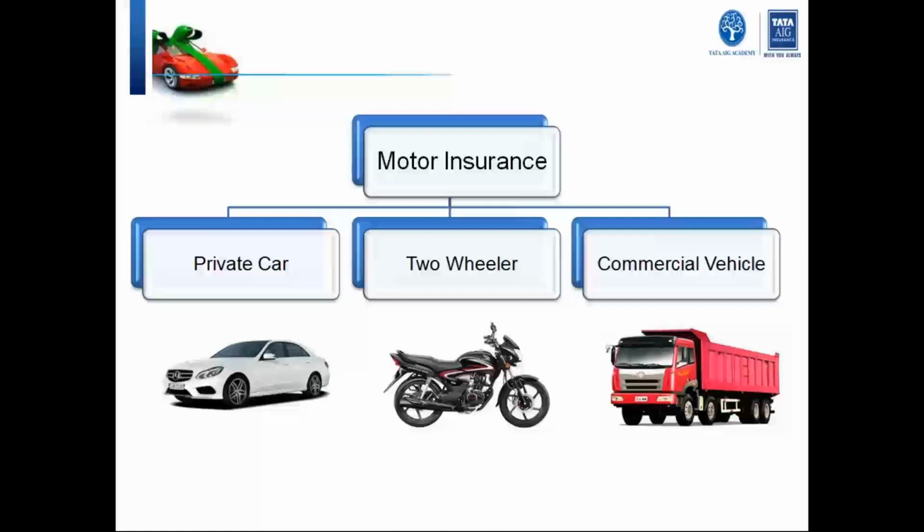Coming to commercial vehicles, they are basically the vehicles which are used to earn money, simply for commercial purpose. So any vehicle which I'm using to earn money is termed as a commercial vehicle. So if it is a four-wheeler and I'm using it as a taxi, or a tourist car, then I'm using my four-wheeler for earning money, for earning a livelihood. So the car will then not fall into private car, but it will fall into commercial vehicle.